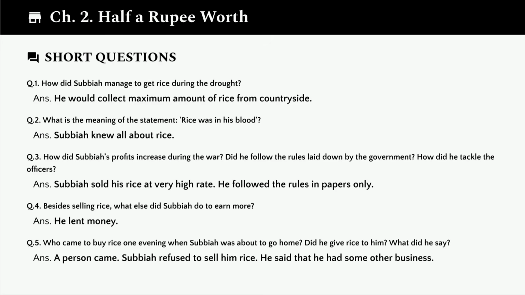Did he give rice to him? What did he say? A person came to buy rice. Subaya refused to sell him rice, saying he had some other business to attend to.